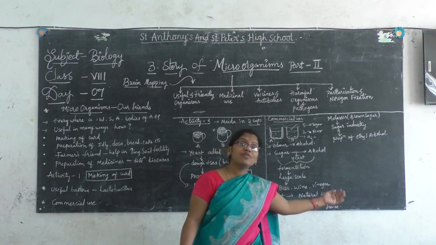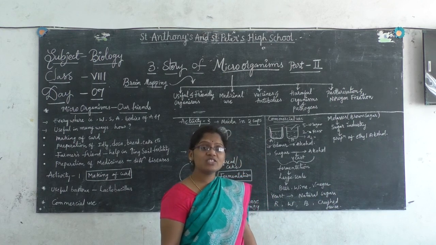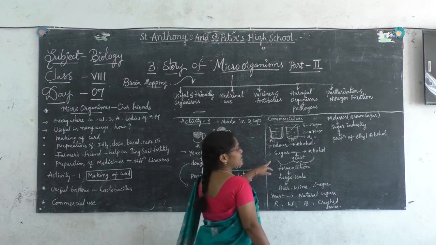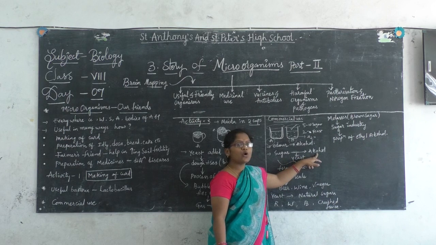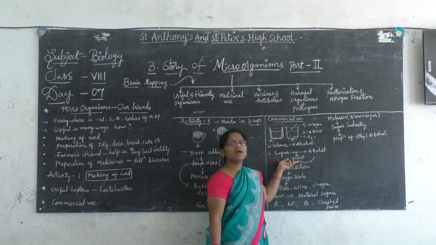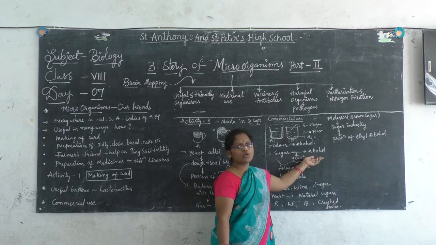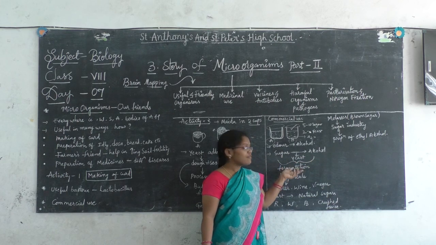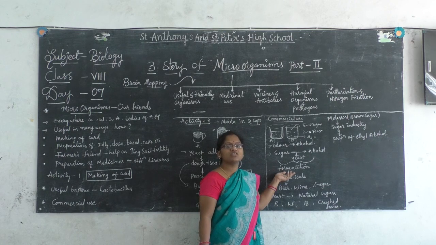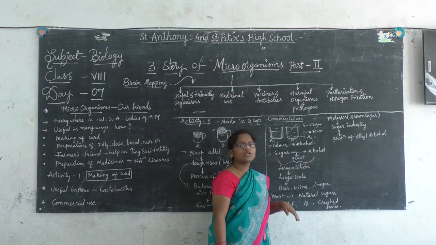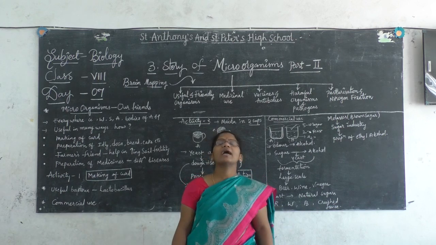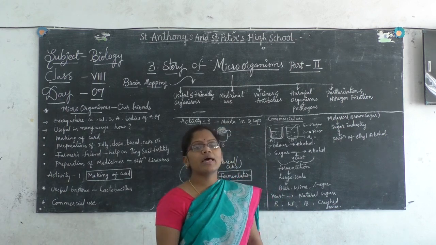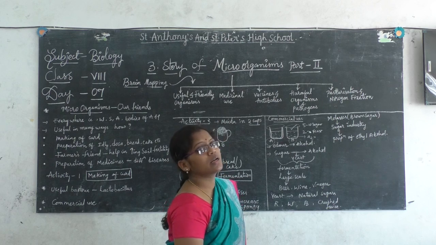So by this we can frame a definition of fermentation. What is that? Conversion of sugar into alcohol by the yeast we can call fermentation.